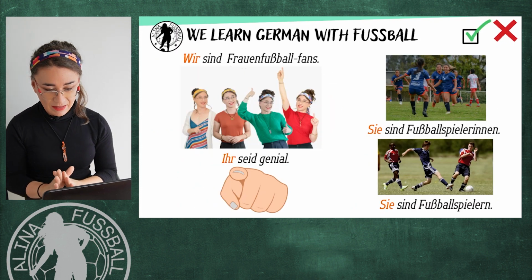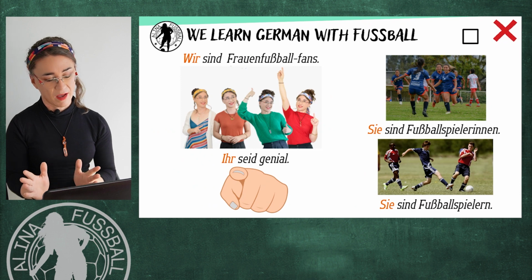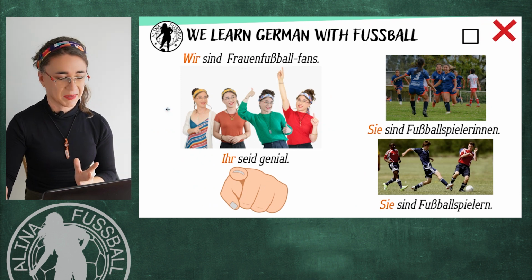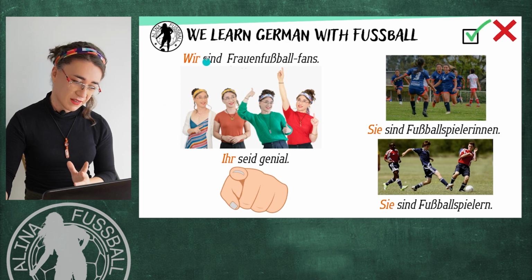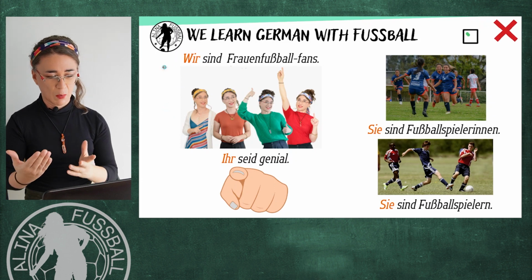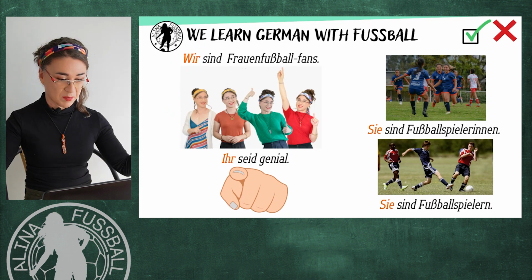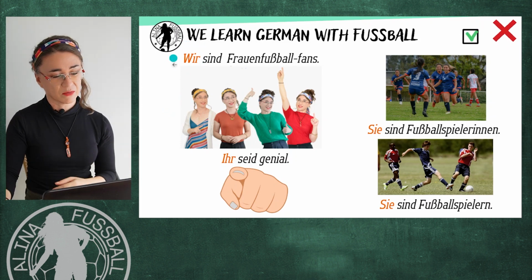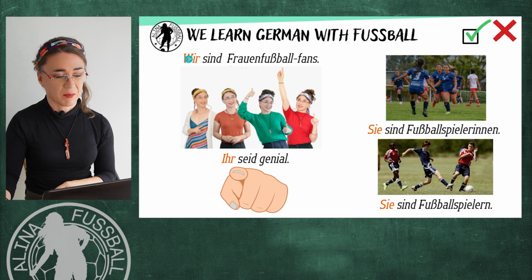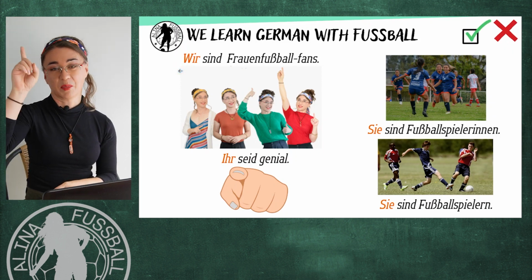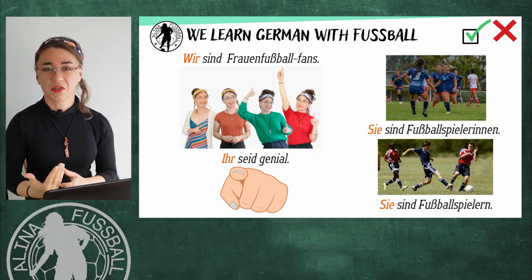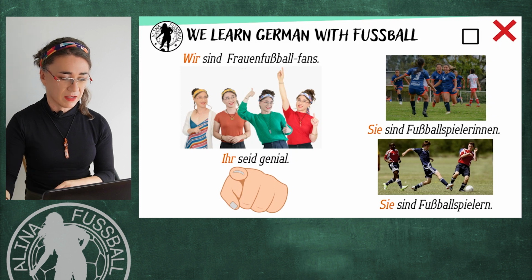Now we will have a look at the personal pronouns in plural. So in this case, notice that we have 4 examples. So we have a group of people here, and wir includes me and you and the people around me that are connected to me in a group. We pronounce it wir. Remember that the W, you can check the pronunciation in the previous video that I made. W in German is V. So we say wir. Wir sind